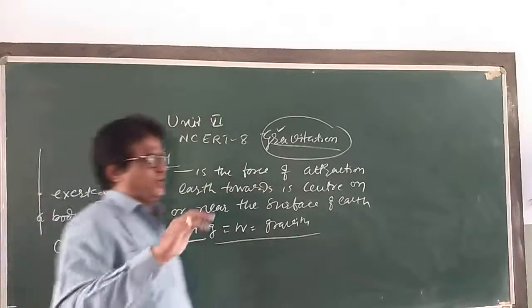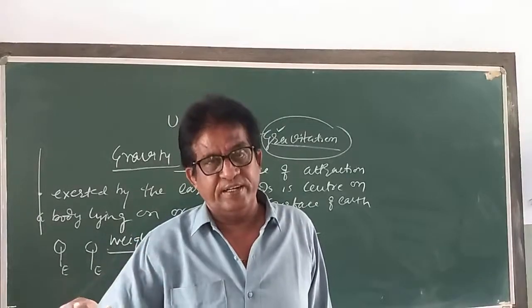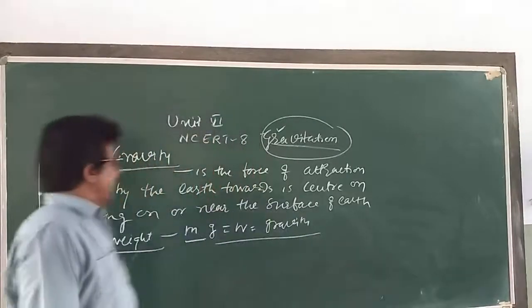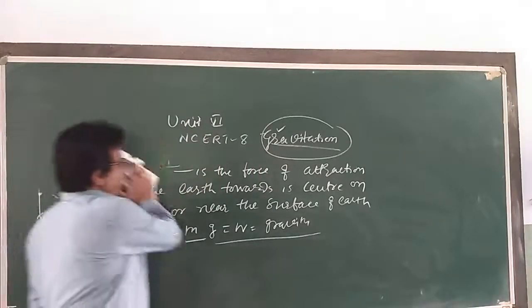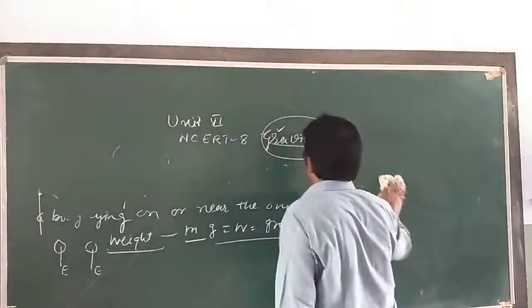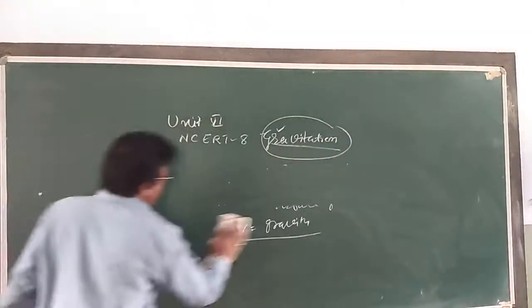What is the difference between gravitation and gravity? So I can say here the gravitation is the force of attraction acting between any two bodies of the universe. Okay, that is called gravitation.